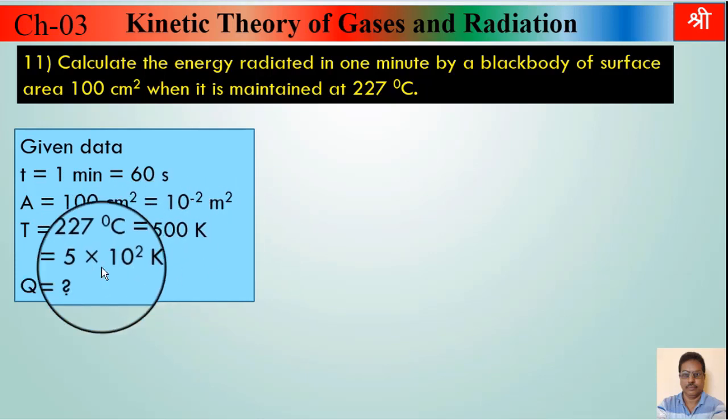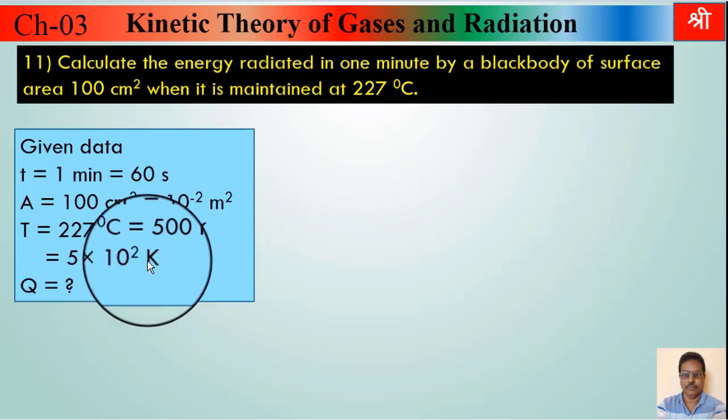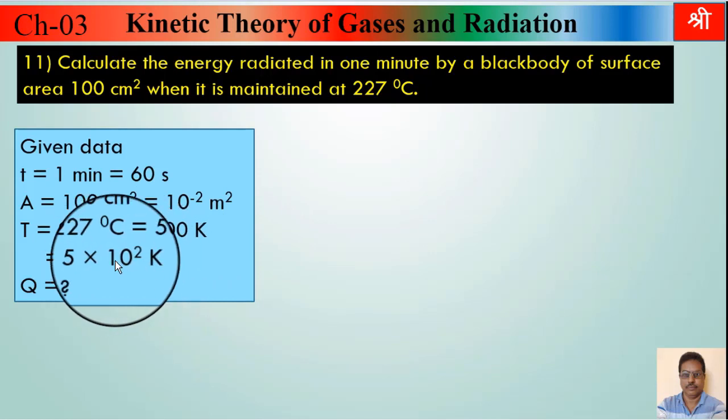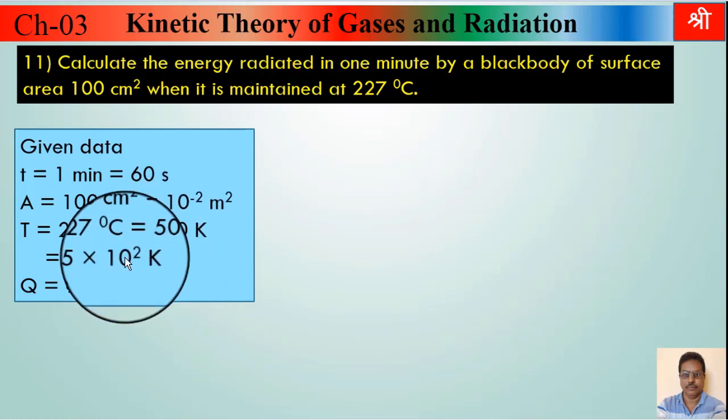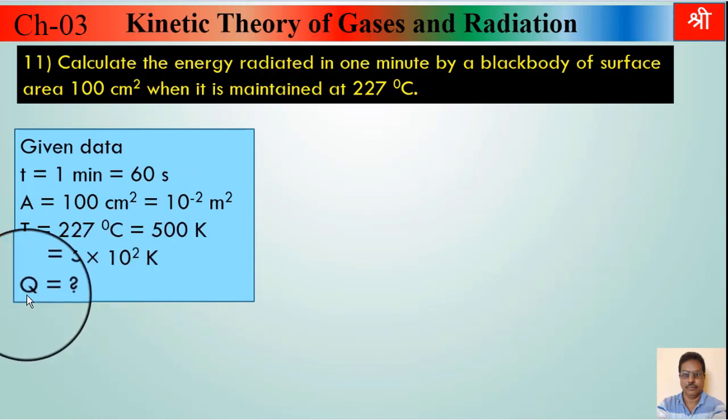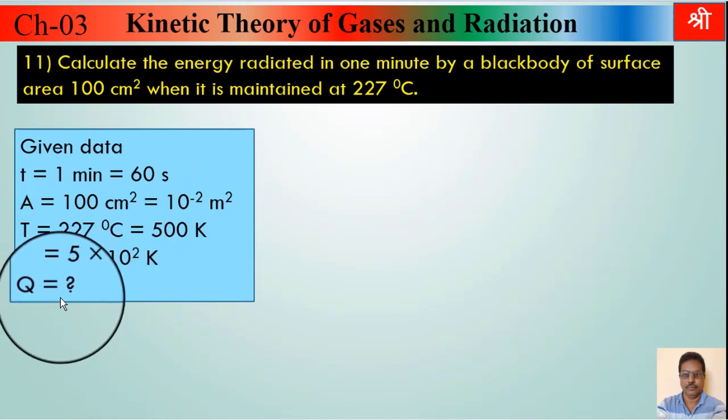And that is written as 5 into 10 raised to 2 because it will be easy to take its fourth power if we write this 500 as 5 into 10 raised to 2. So I have written that 5 into 10 raised to 2 instead of 500. We have to find Q, quantity of heat energy radiated. It is very simple example.